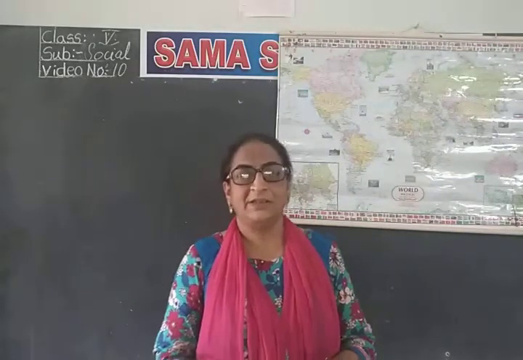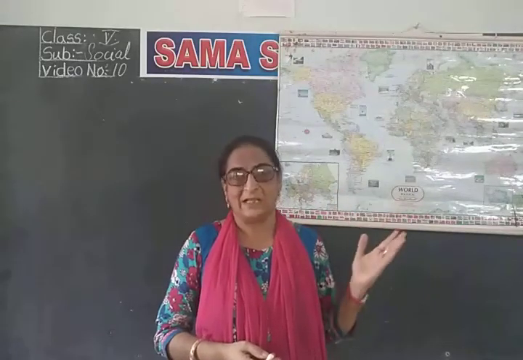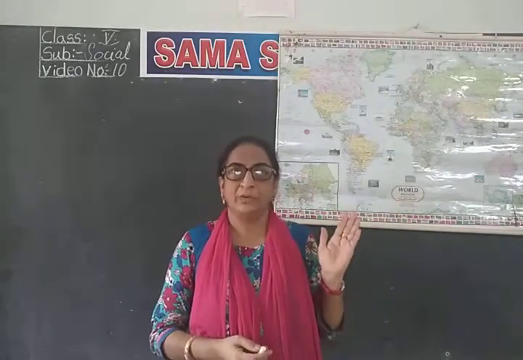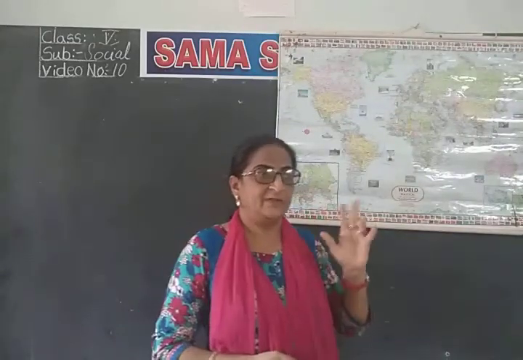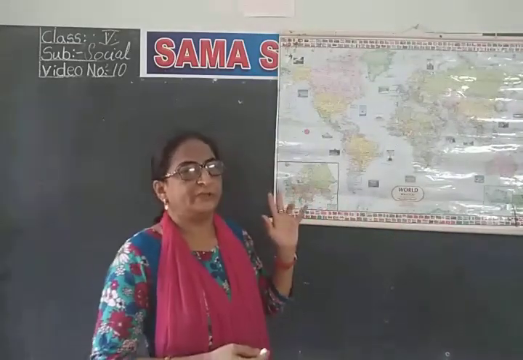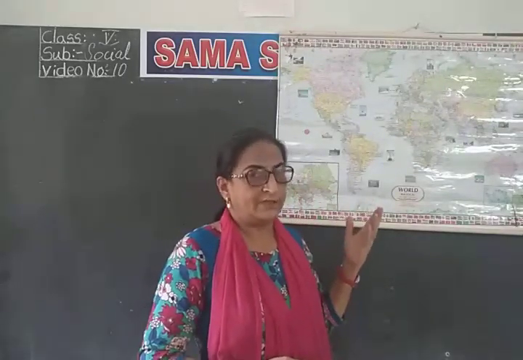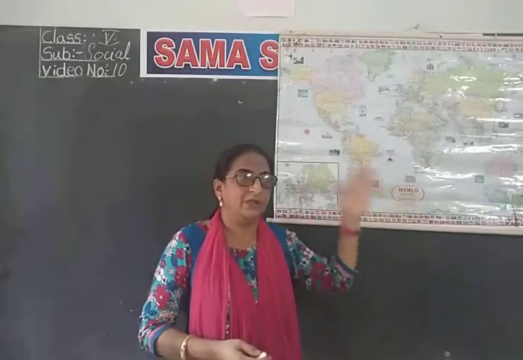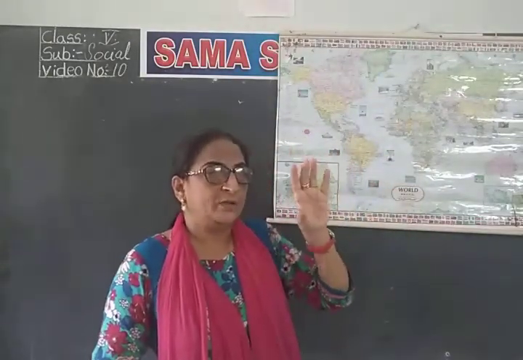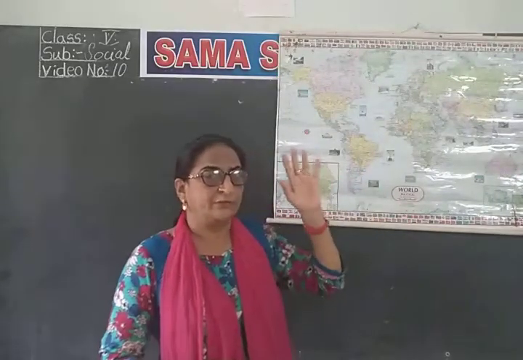Today we will learn the remaining part of the social lesson that we were doing in the last class, isn't it? We were doing the heat zones. We learned about the torrid zone, the temperate zone, and the polar zone. In the last lesson, we learned about the torrid zone, that is the equatorial region. We learned about the Democratic Republic of Congo.